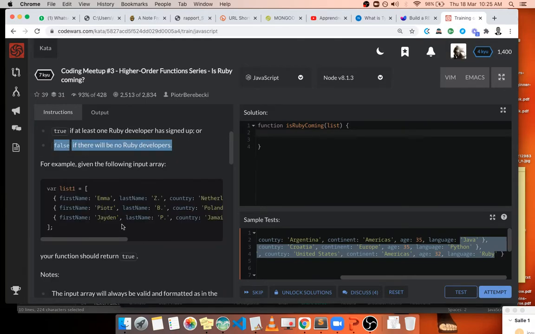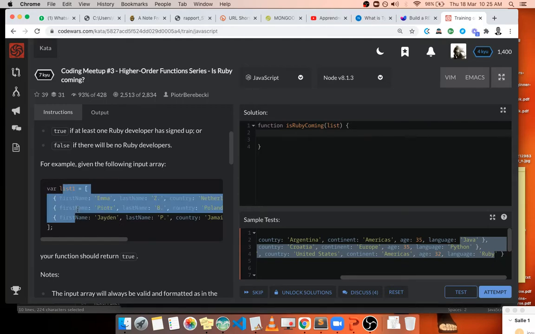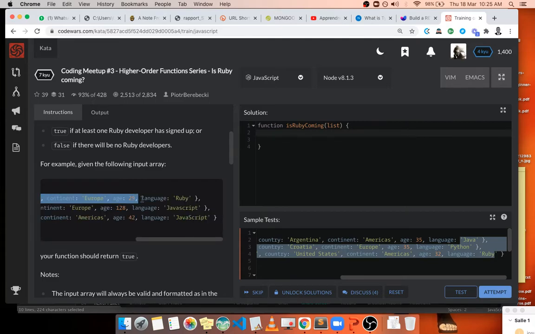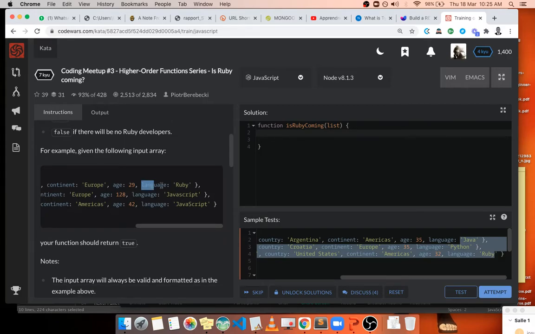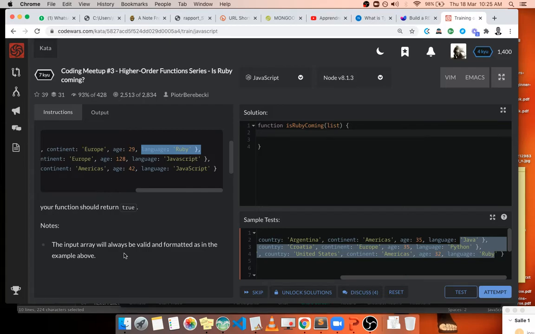So we have a list like this made up of objects. Each object is a developer, and we have the programming language he's using, and that's it. So if there is at least one Ruby person, you return true, else false. And we're going to solve this. There are many approaches to this.